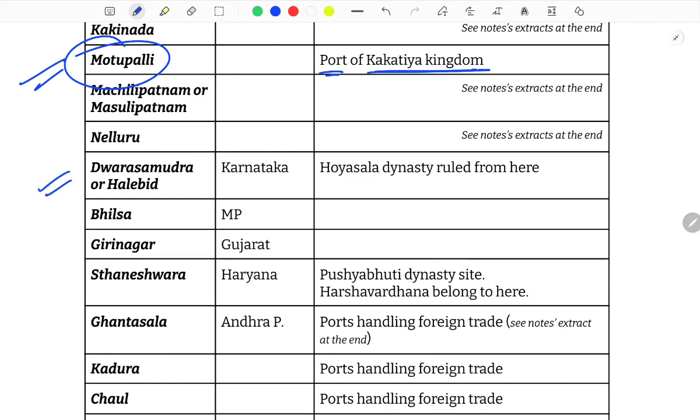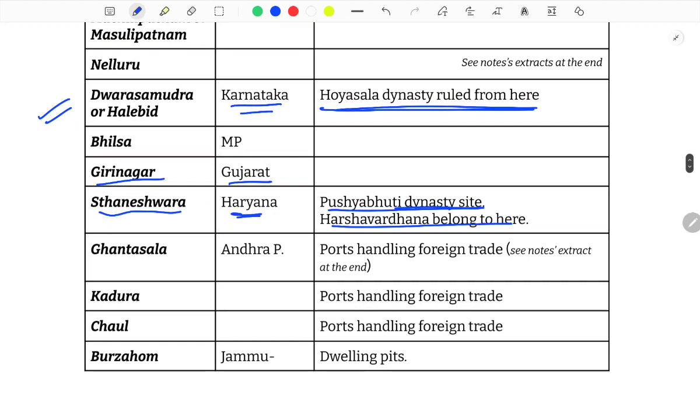Dwarasamudra or Halebid, that's in Karnataka. The Hoysala dynasty ruled from here. Important, because of the inclusion of the Hoysala ensembles in the UNESCO World Heritage List. Bhilsa is in MP, Girinagar is in Gujarat, Sthaneshwara in Haryana, the site of the Pushyabhuti dynasty. Harshavardhana belonged to this place.